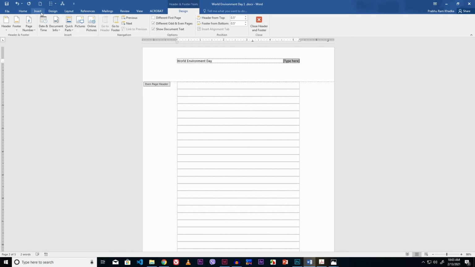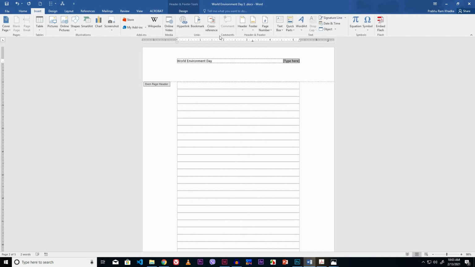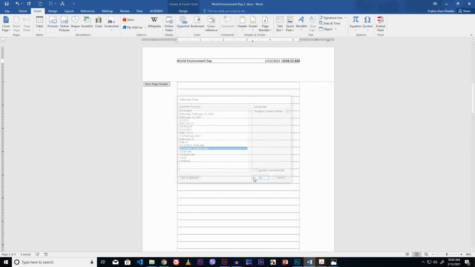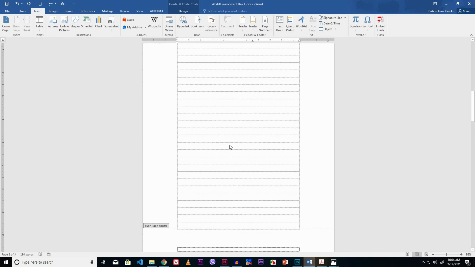Go to the Insert tab. Click the Date and Time option from Text group of Insert tab. Select the desired date and time format. I like to select it. Click the OK button. Now insert the page number. Click the Page Number drop down button from Header and Footer group of Insert tab.